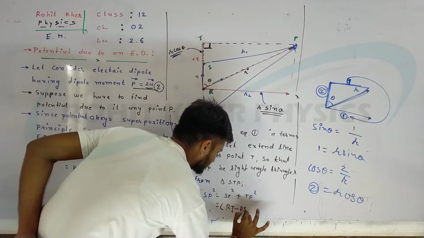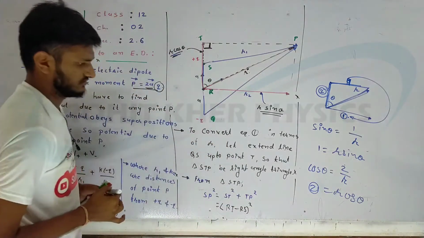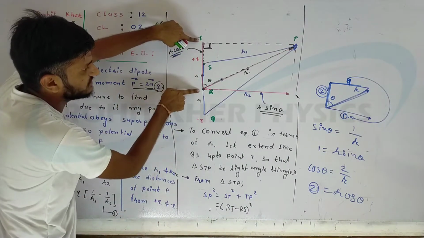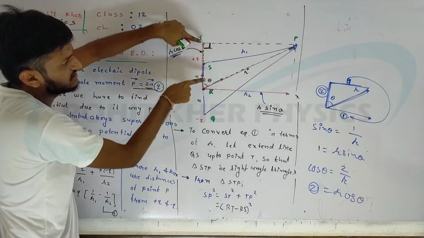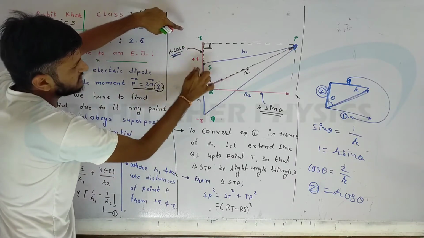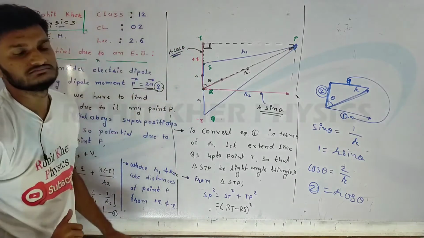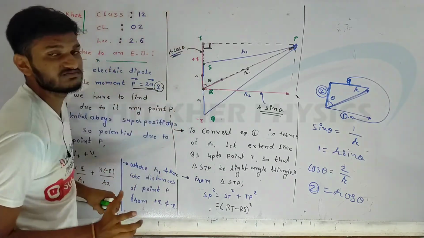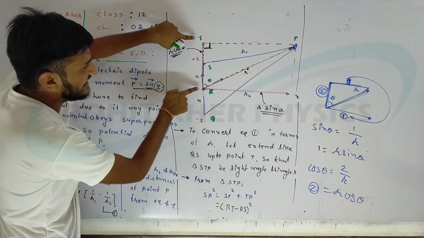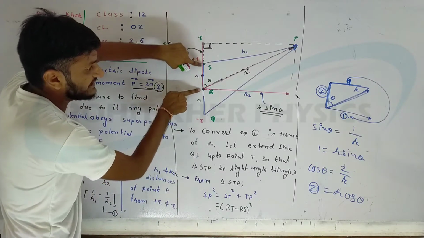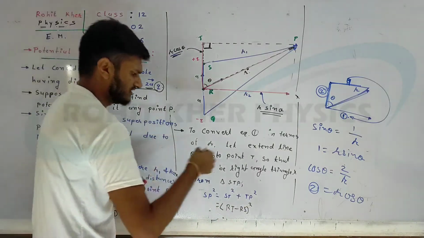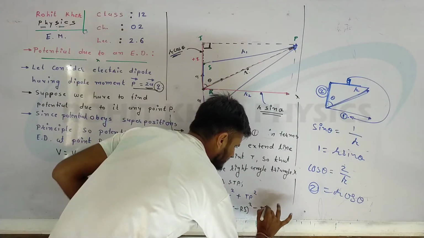You can understand easily, ST is nothing but RT minus RS. From all this, if we cut this, the remaining is this much. That means you can simply write RT minus RS whole square plus TP square. Let it be as it is, TP square.